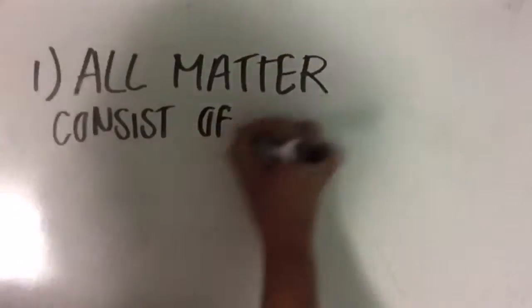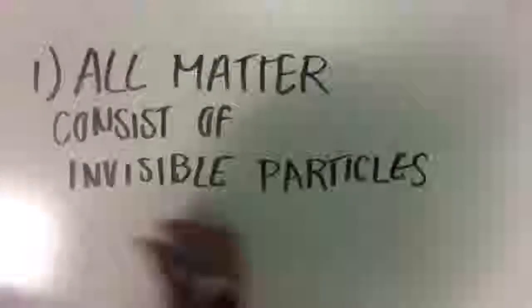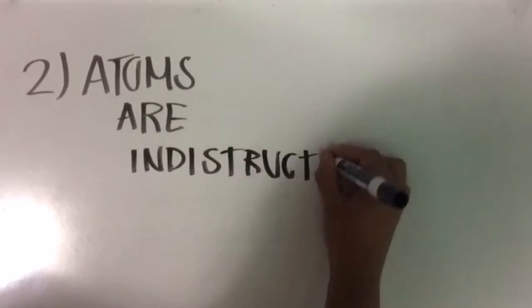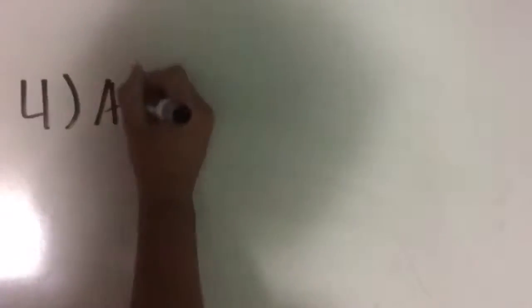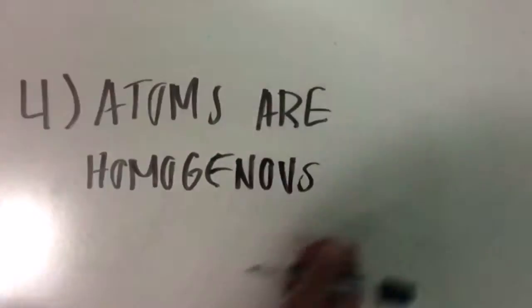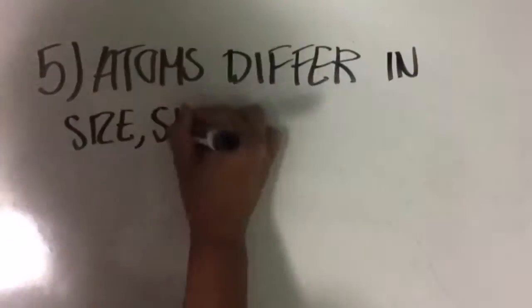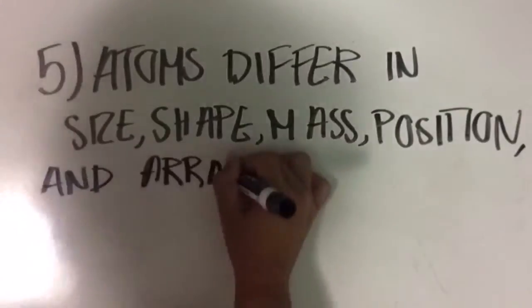His exact theory was that all matter consists of invisible particles called atoms. Atoms are indestructible. Atoms are solid but invisible. Atoms are homogeneous. Atoms differ in shape, size, mass, position, and arrangement.